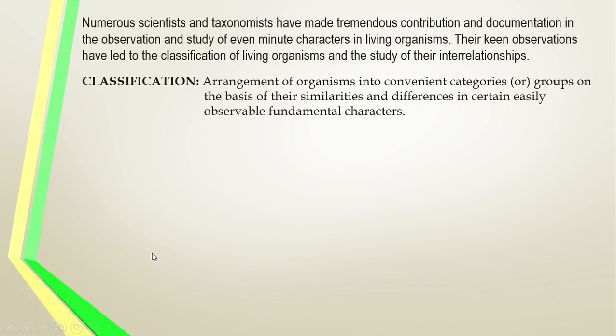நம்மளுடைய வசதிக்கு ஏற்ப, so that the arrangement of organisms into a convenient group or convenient category is based upon the similarities or dissimilarities among the organisms by observing the easily observable characters. எளிதில் காணக்கூடிய பண்பு நலன்களை வைத்து அவைகளுக்கிடையேயான ஒற்றுமை வேற்றுமைகளை கணக்கில் கொண்டு அவற்றை தனித்தனியா குரூப் பண்ணுறோம்.